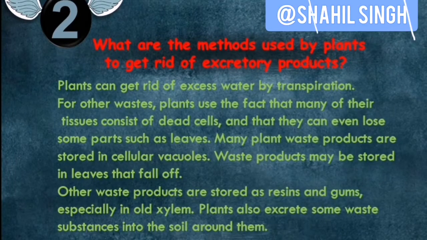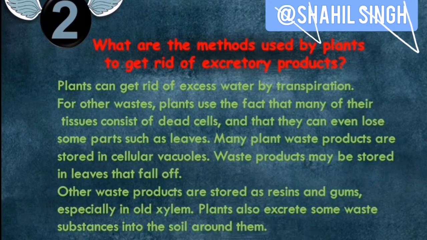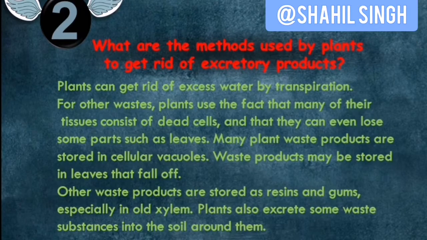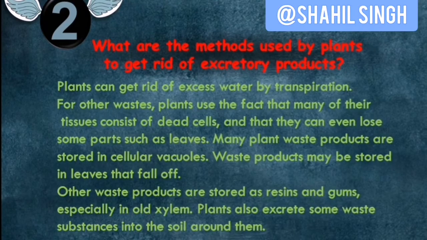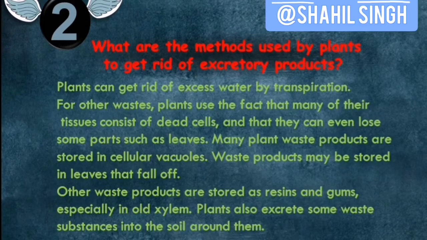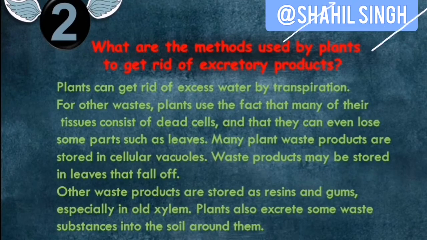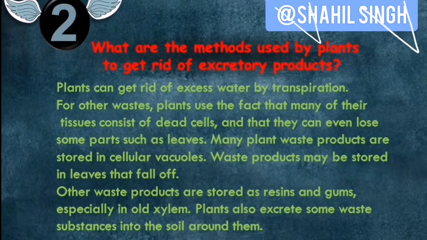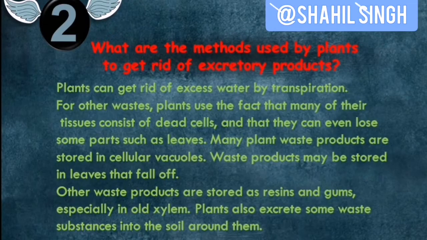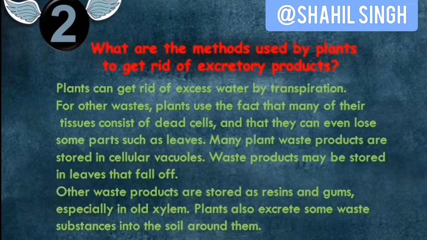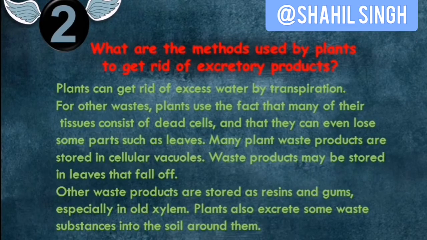For other wastes, plants use the fact that many of their tissues consist of dead cells and that they can even lose some parts such as leaves. Many plant waste products are stored in cellular vacuoles, like xylem and phloem. Waste products may be stored in leaves that eventually fall off from the plant. Other waste products are stored as resins and gums, especially in old xylem. Plants also excrete some waste substances into the soil around them.